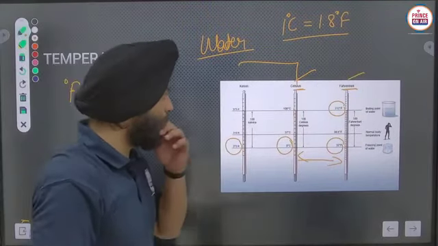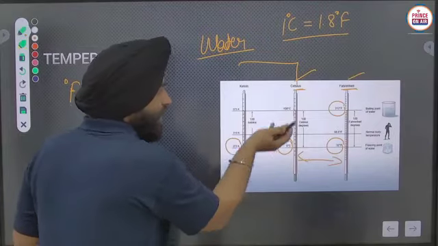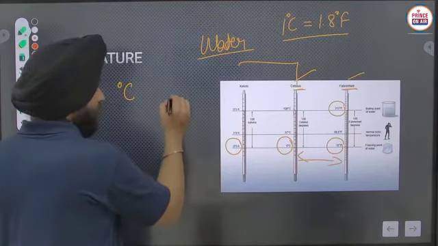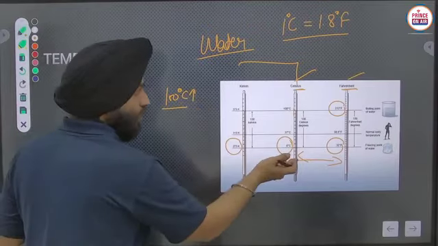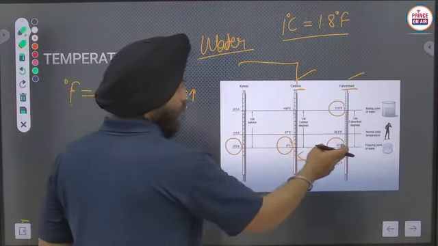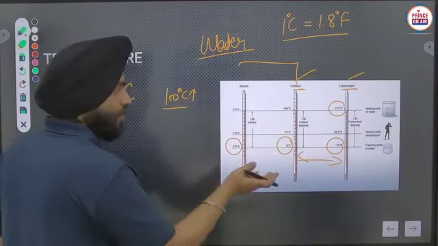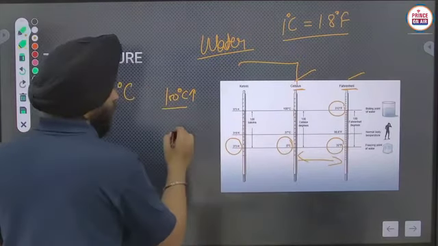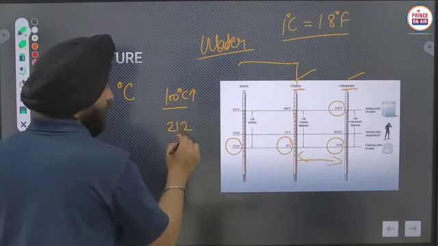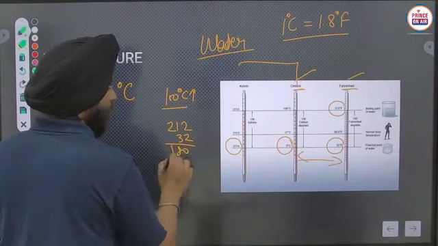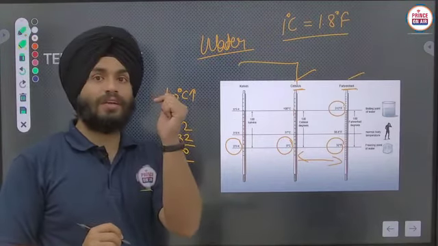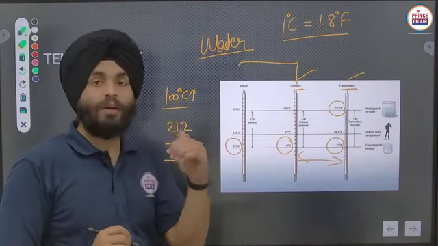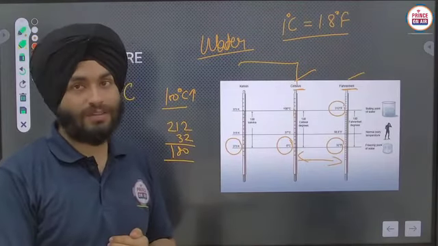For example, if the temperature is raised from 0 to 100 degrees Celsius, in Fahrenheit it is raised from 32 to 212. 212 minus 32 is 180. This means that if the temperature is raised by 1 degree Celsius, it is raised by 1.8 degrees Fahrenheit.